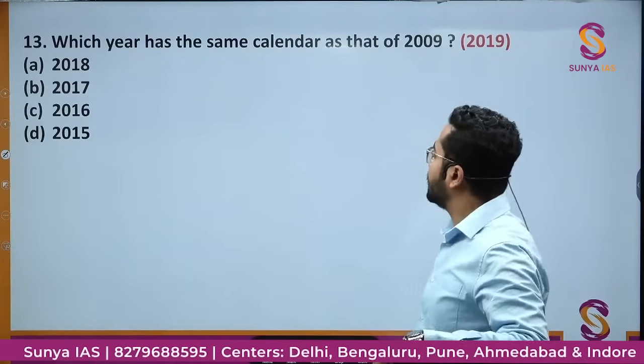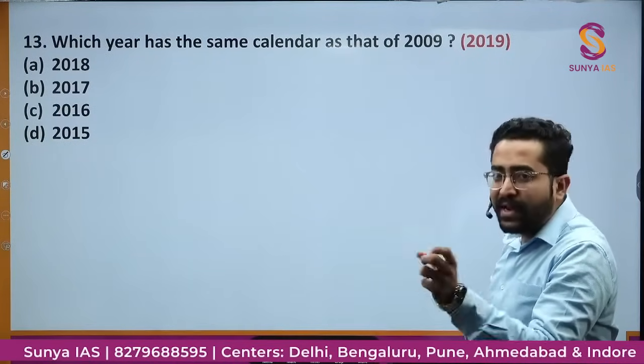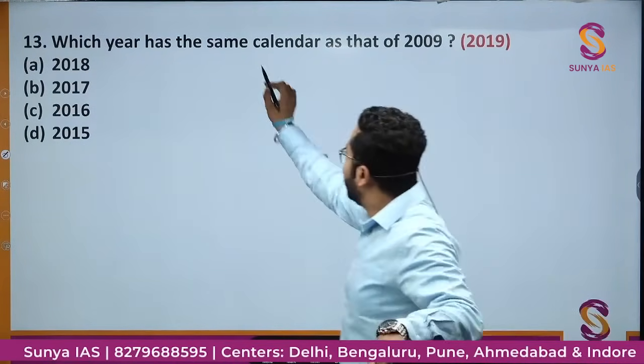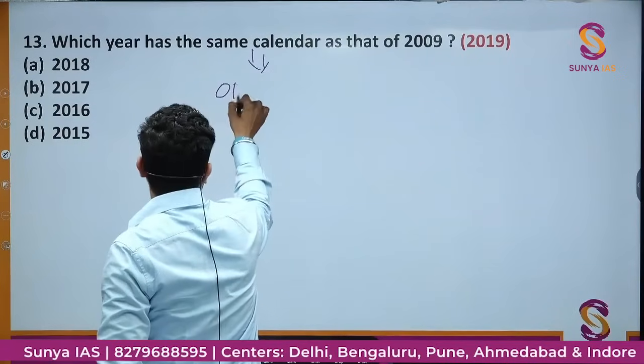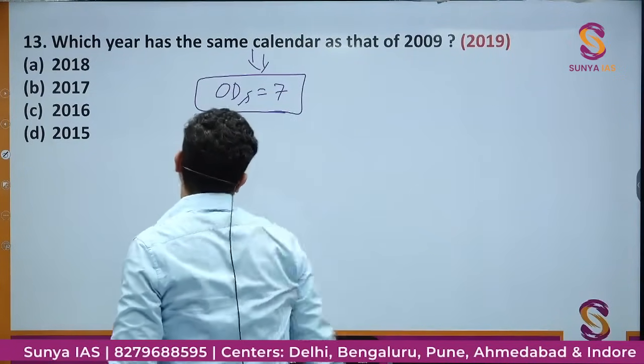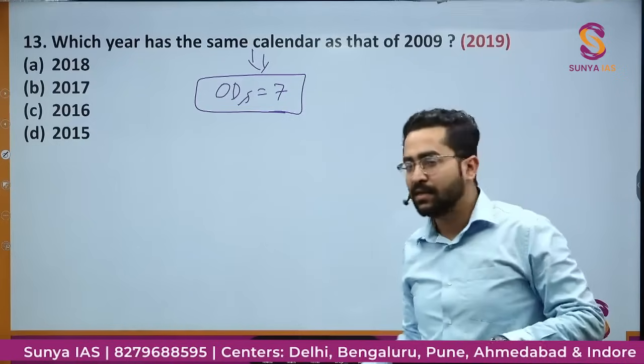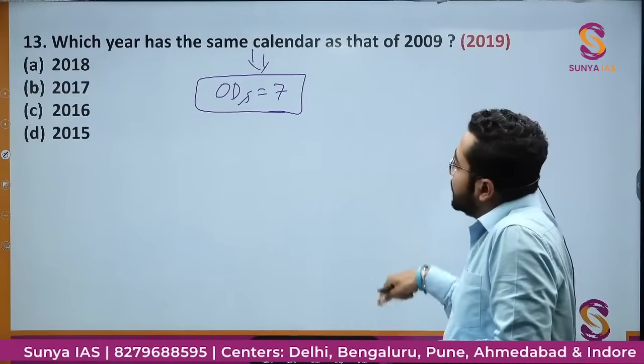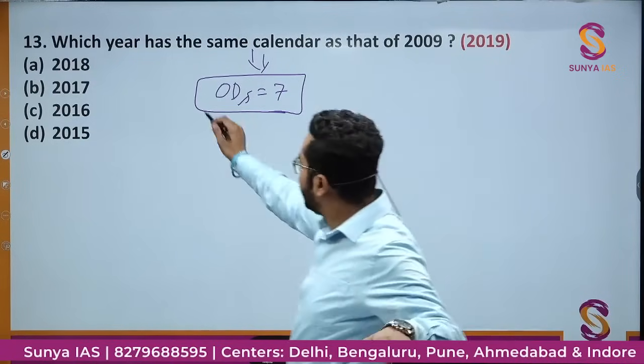So you need to remember one concept. The same calendar will be followed when the number of odd days would be 7. इतना ही याद रखना है. जैसे days follow करते ना, ऐसे ही same calendar will be followed when the number of odd days would be 7.